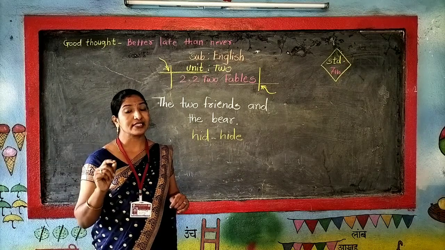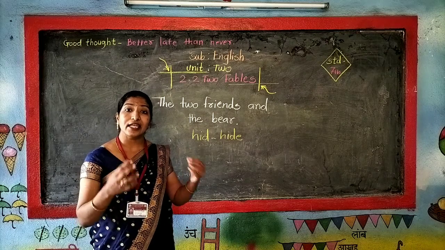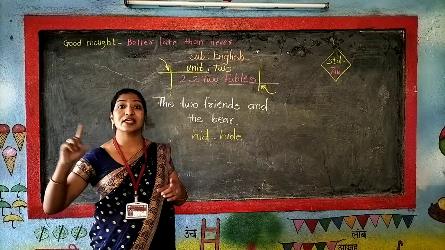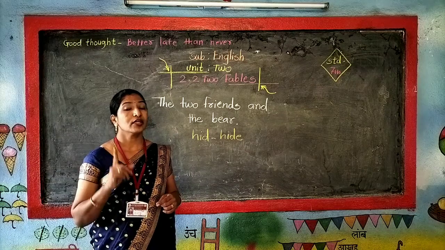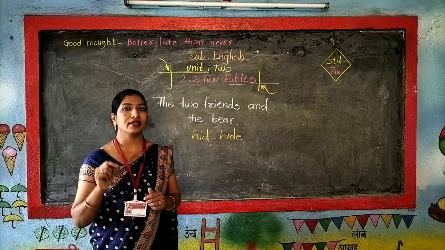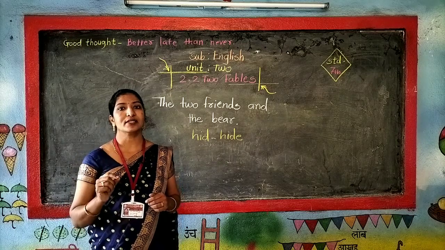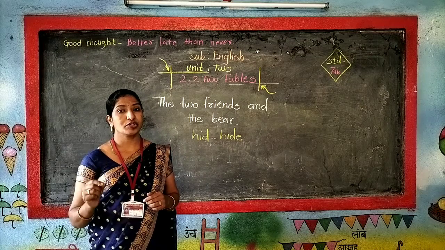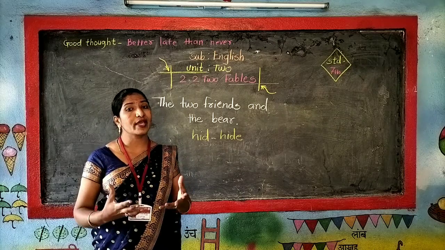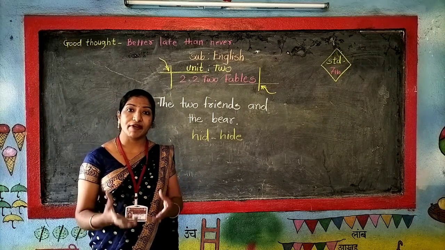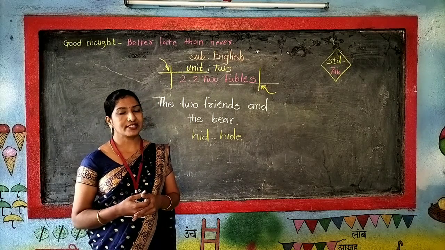Now this man understands how his friend is. He left him in danger and saved his own life. What moral do we learn from this story? We learn from the story, a friend in need is a friend indeed. The friend who helps us in danger, in a critical situation, is our real friend. And we also have to help our friend. If our friend is in danger, we also have to help our friend. I hope you understand this story.